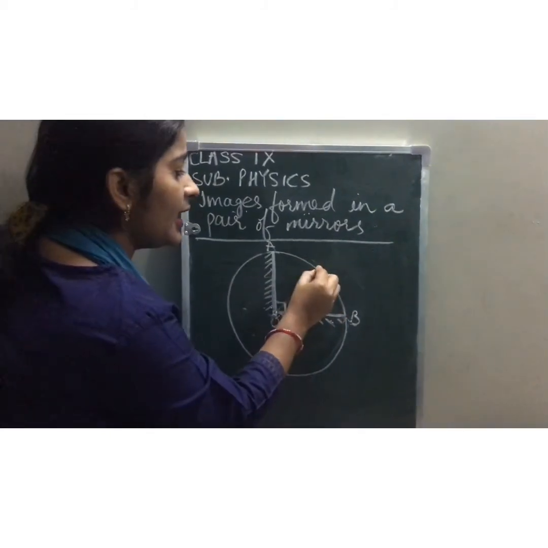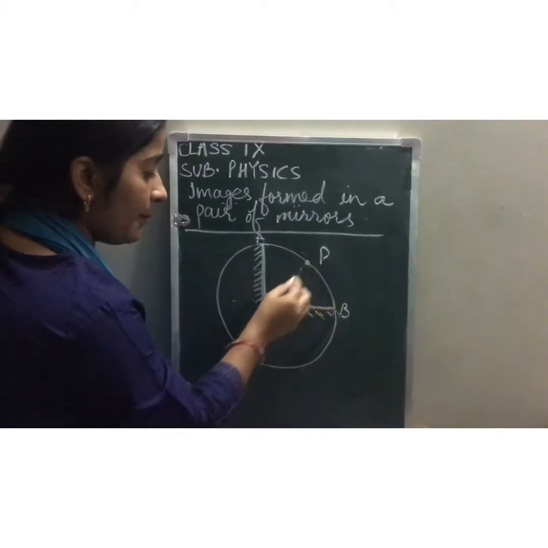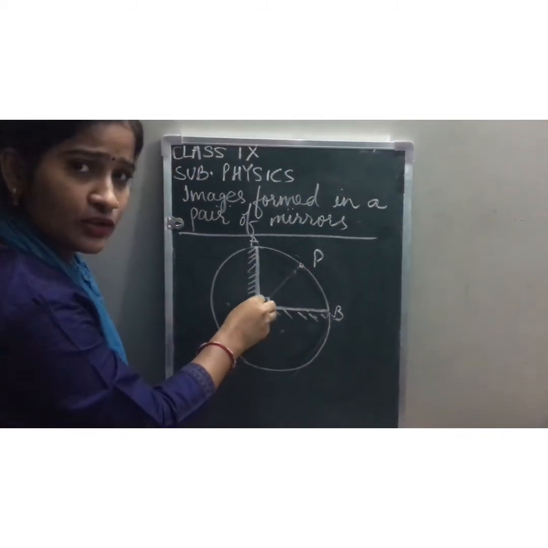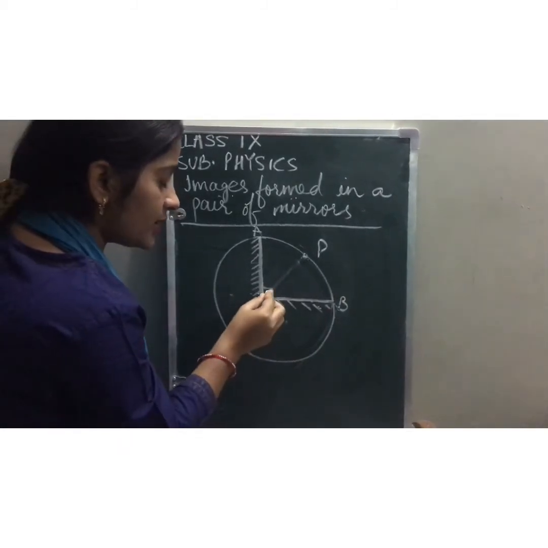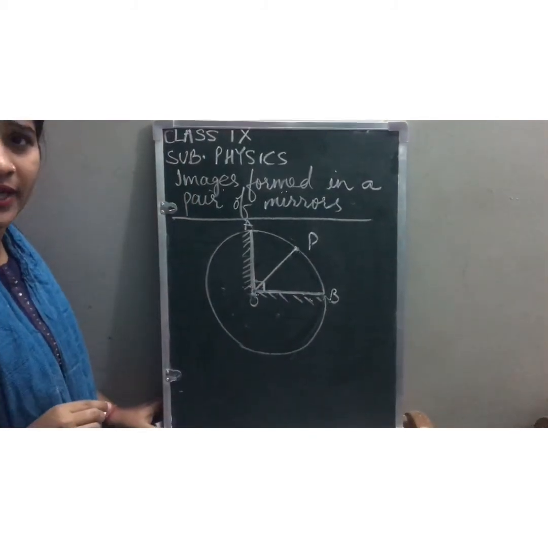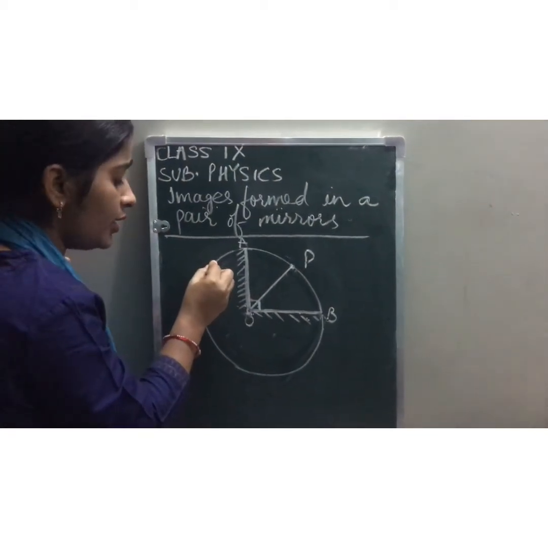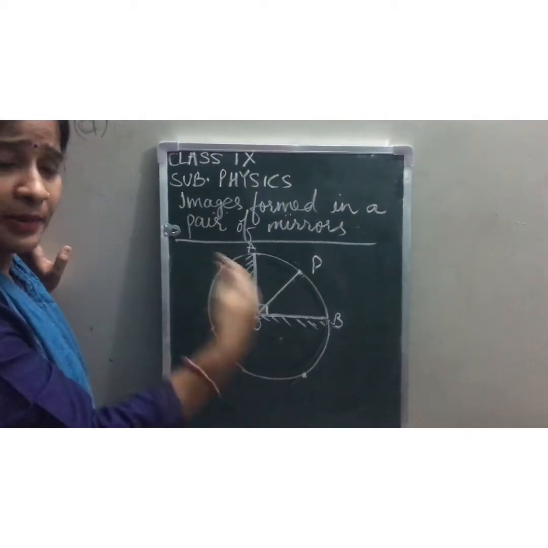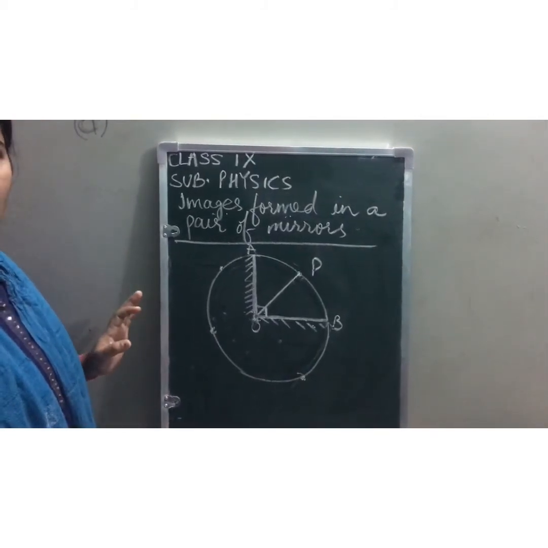For example, let's say here I keep an object P. Then what will happen? The point of intersection of the two mirrors is the center of the circle. Radius is the distance between the point of intersection and the object. This will be the radius, and the object and all its images will be on the circumference. Wherever the image is formed, it will always be on the circumference. Understood?